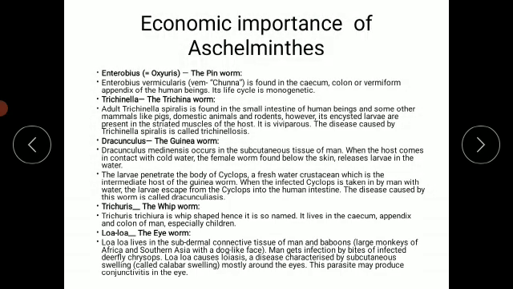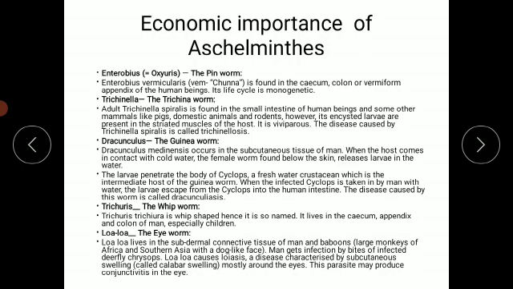Okay, the next one is Dracunculus, also known as the Guinea worm. Dracunculus medinensis occurs in the subcutaneous tissue of human beings. When the host comes in contact with cold water, the female worm found below the skin releases larvae in the water. The larva penetrates the body of the cyclops, a type of crustacean animal which acts as the intermediate host for the guinea worm.